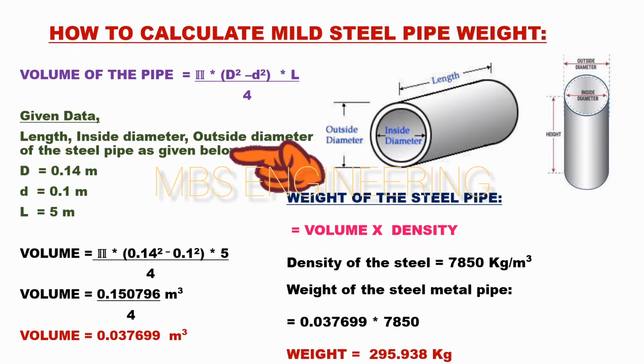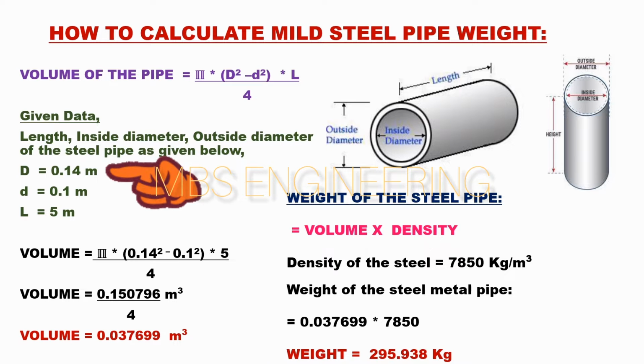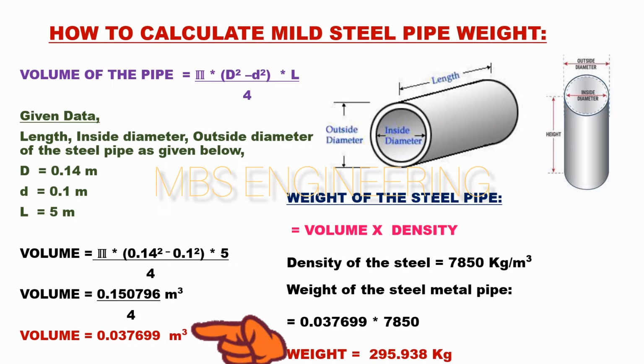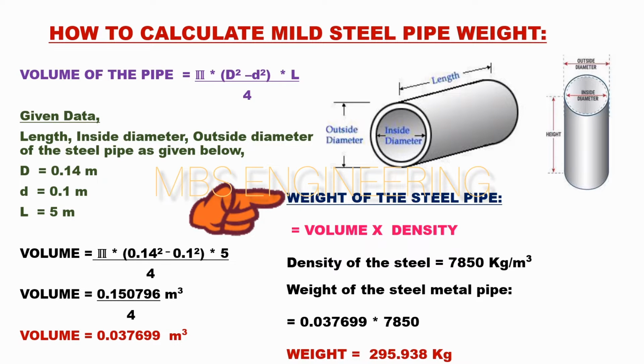is given below. The outside diameter of the steel pipe D is 140 mm or 0.14 meters. The inside diameter of the steel pipe d is 100 mm or 0.1 meters. Next, the length of the steel pipe L is 5000 mm or 5 meters. Based on the above equation and the given data, the volume of the mild steel pipe is 0.03769 cubic meters.